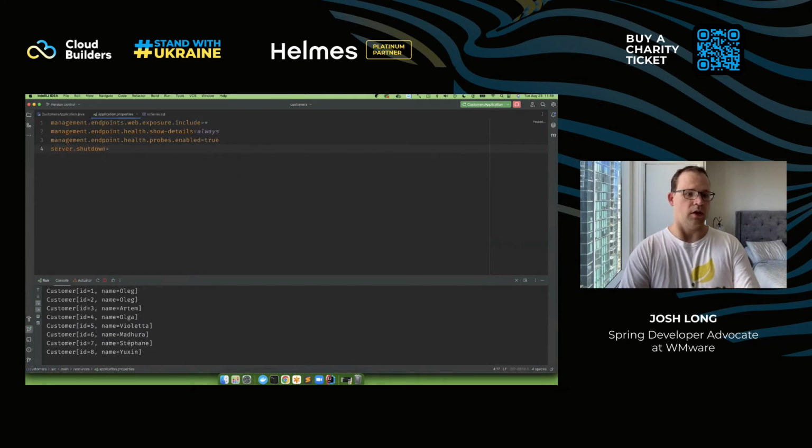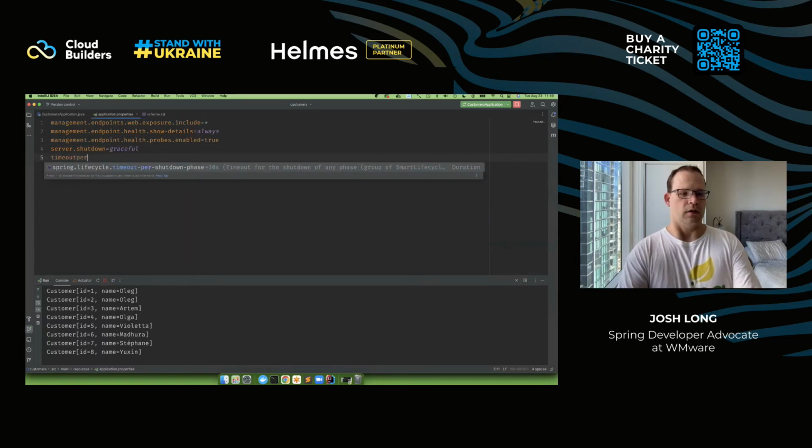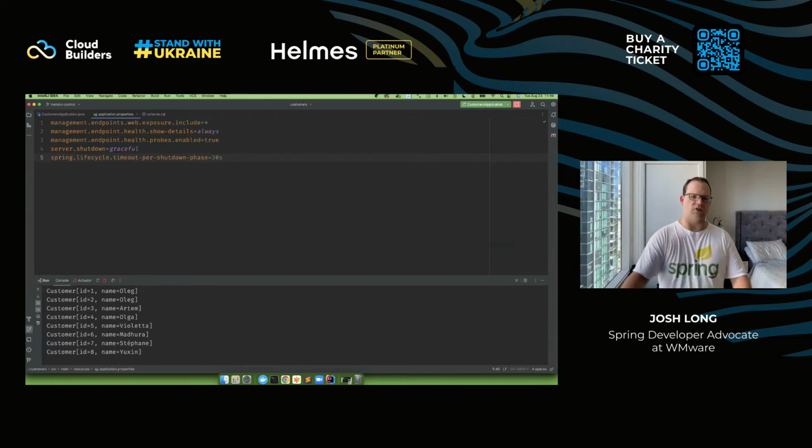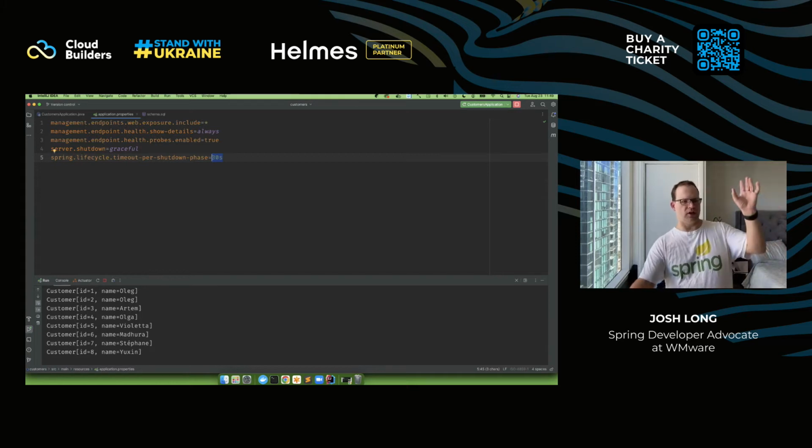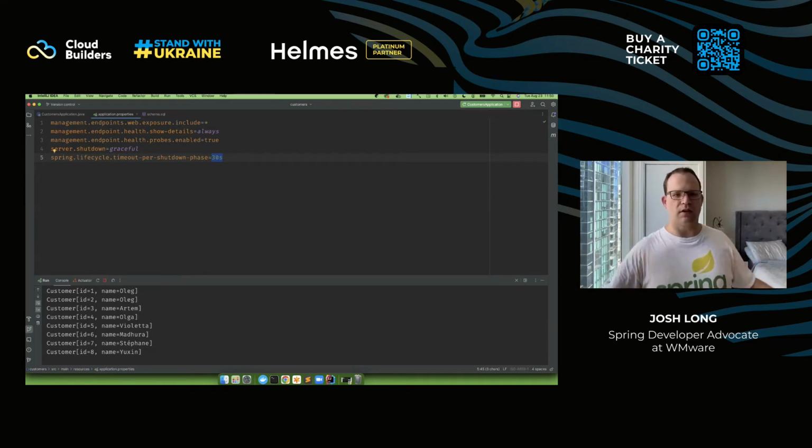Okay, so graceful shutdown. What this will do is it'll delay the closing of the application context for, in this case, 30 seconds, and give you a chance to figure out what to do with any in-flight transactions. If you have HTTP enabled, it'll stop accepting new HTTP requests for you, and it'll let you finish any in-flight work for up to 30 seconds. So it's the difference between SIGTERM and SIGKILL, right? The container orchestrator Kubernetes will send SIGTERM asking your application to shut down gracefully, and then after 30 seconds, it'll kill the process and force it to shut down, right? So this gives you a chance to respond to those lifecycle changes in Kubernetes.